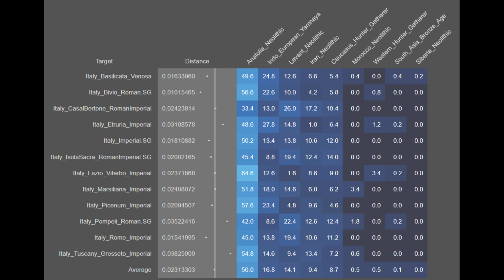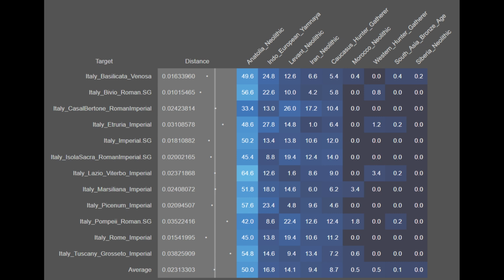As you can see, they're on average 50.0% Anatolia Neolithic, 16.8% Indo-European Yamnaya, 14.1% Levant Neolithic, 9.4% Iran Neolithic, 8.7% Caucasian hunter-gatherers, 0.5% Morocco Neolithic, 0.5% Western hunter-gatherers, 0.1% South Asian Bronze Age, and 0.0% Siberia Neolithic.